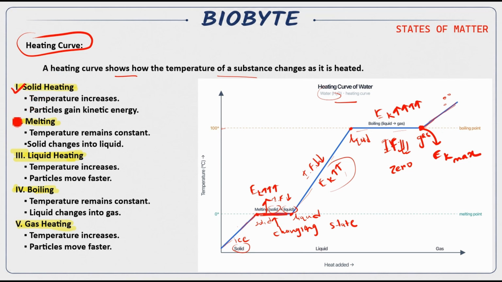Solid heating, here is the description. We are heating the solid, then it's melting, here it is melting. Then liquid heating, we are heating the liquid up, then boiling at 100 degrees Celsius, and then the gas heating.